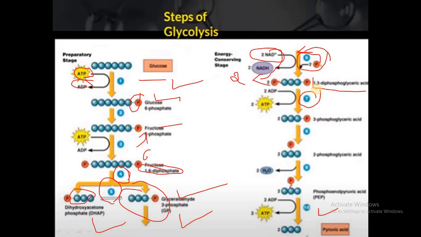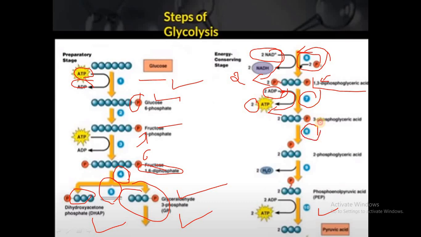The 7th step is ATP synthesis. From the 1,3-diphosphoglyceric acid, a phosphate group is removed and combines with ADP, so that ADP gets converted into ATP. Here 2 molecules of ATP are synthesized. This is called substrate level phosphorylation. So what is substrate level phosphorylation? When you remove a phosphate group from a compound, here 1,3-diphosphoglyceric acid, and it is added to ADP so that synthesis of ATP occurs, this is called substrate level phosphorylation. Understood.